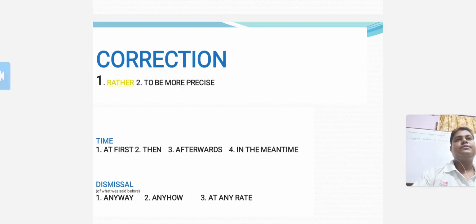Some show dismissal, such as anyway, anyhow, at any rate. There are so many connectors which show adding, just as and, as well as, moreover, furthermore, in addition to, on top of that, another point. Some show comparing, just as similarly, likewise, as well, like, equally, in the same way. Some show summary, such as in short, on the whole, in other words, overall, generally, in brief.